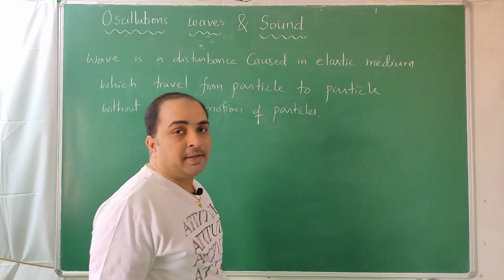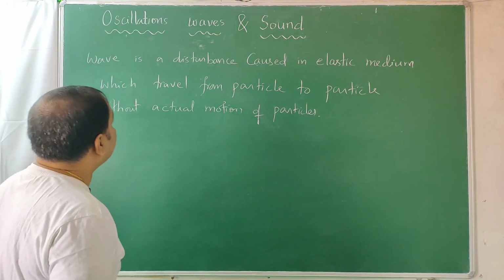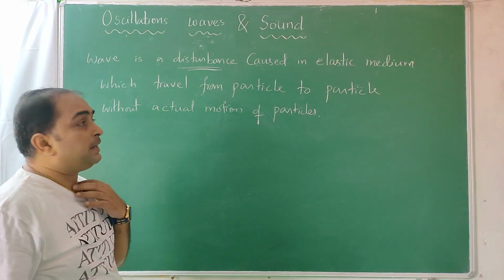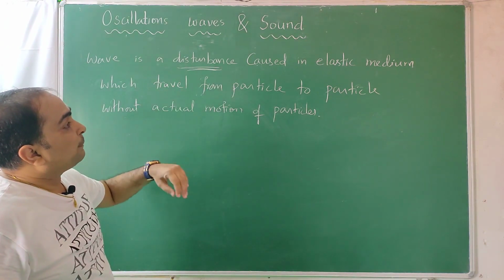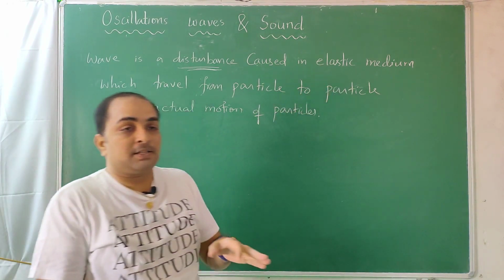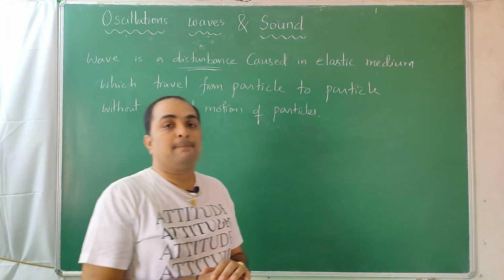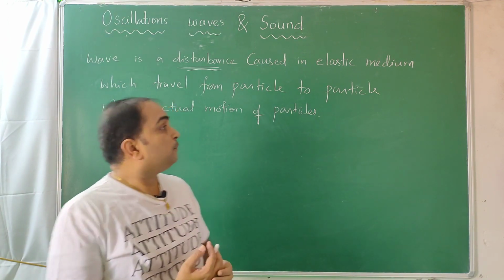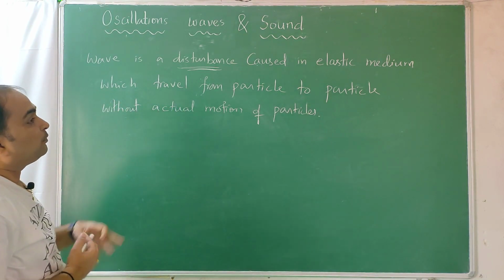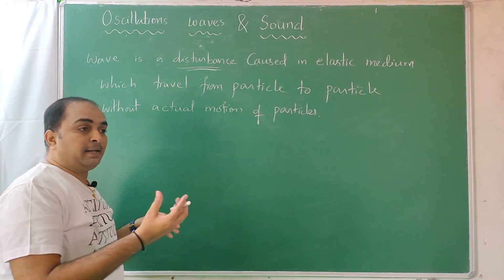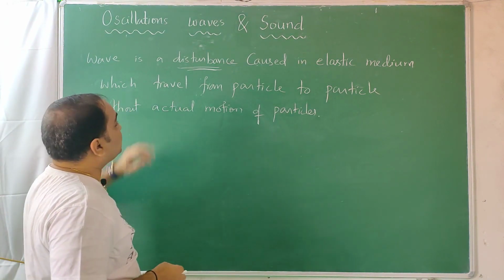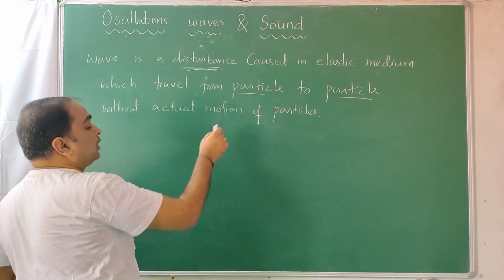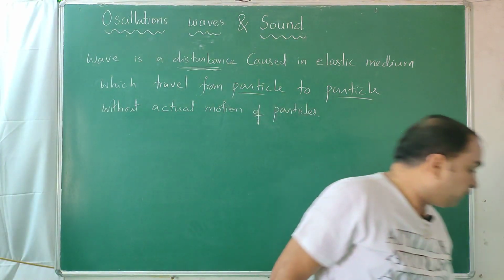This is a definition given in the textbook. So disturbance is nothing but we give some energy at one place. That energy travels in an elastic medium, where particles just oscillate like this and one particle is bound to another particle. In an elastic medium, a vibrating particle can come back to its mean position, and the disturbance travels from one particle to another without actual motion. The particles will not move from one place to another.